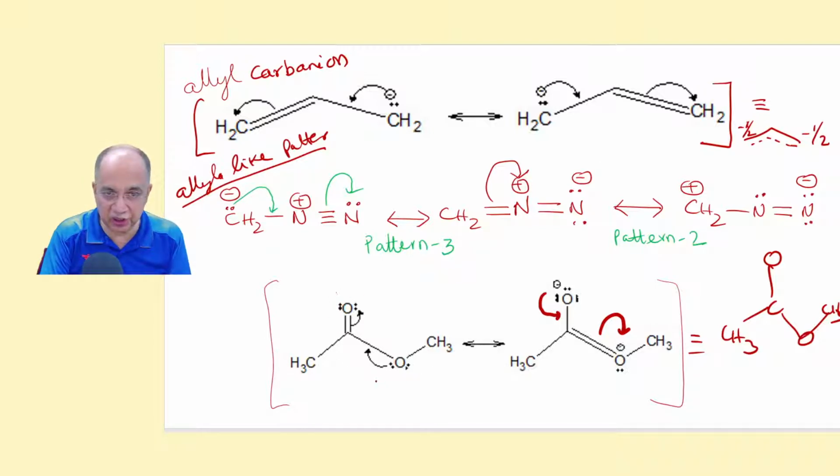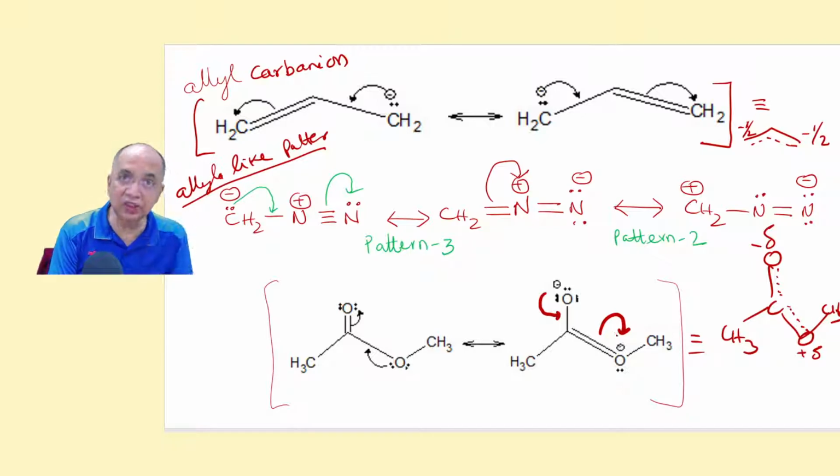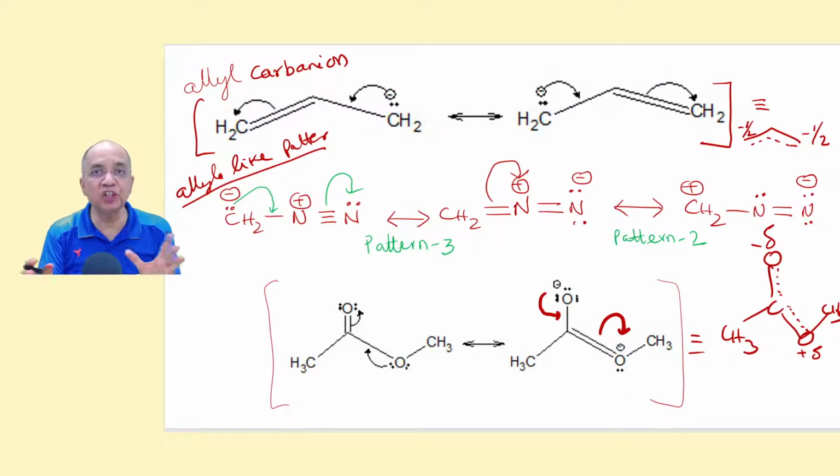This is the range. So the dotted line will be here. And since it is minus, this will be minus delta. Since this is plus, this will be plus delta. And the lone pairs are not given in the hybrid structure. Only charge. If at all there is charge, you have to give charge. And dotted line to represent partial bonding.